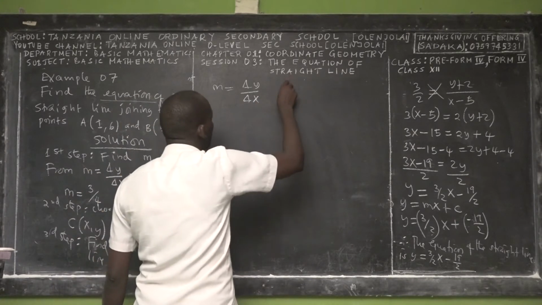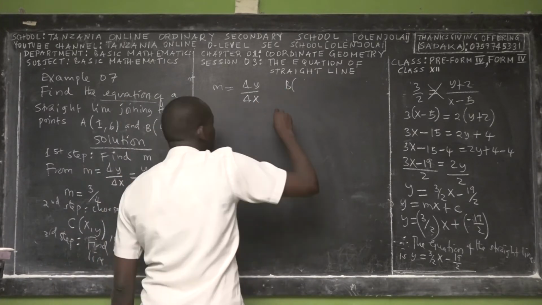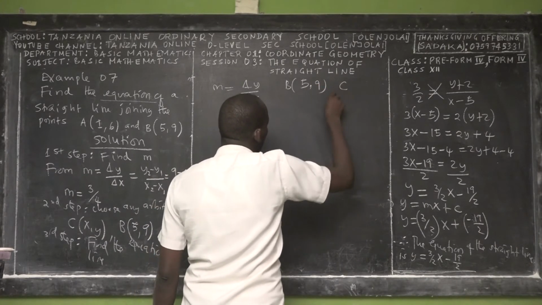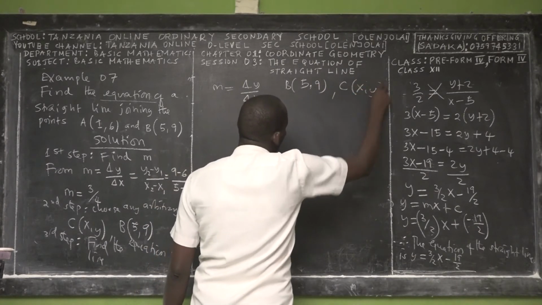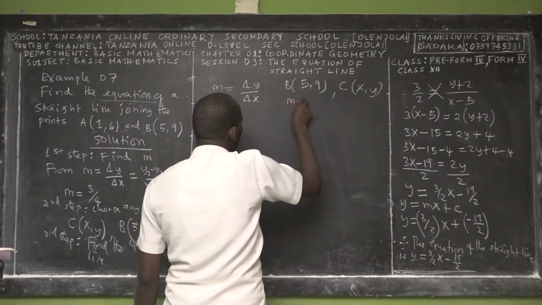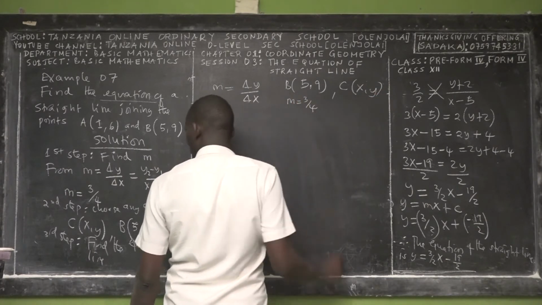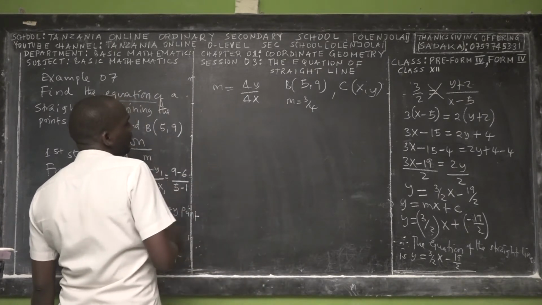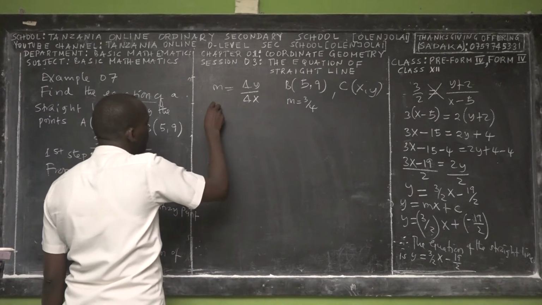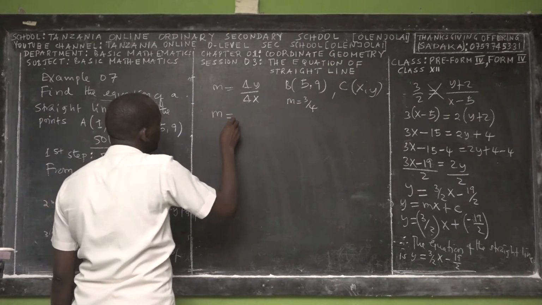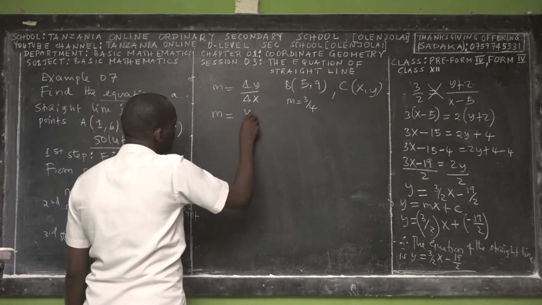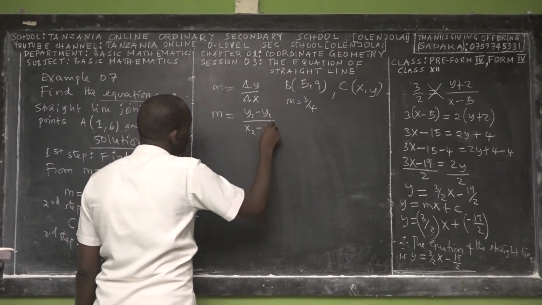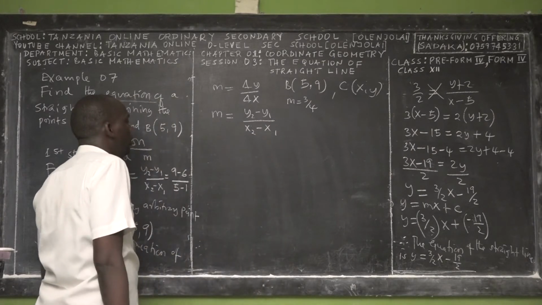Our two points are B, which is (5, 9), and another arbitrary point, C, which is (x, y). And the gradient we found is 3 over 4. So we have the gradient as change in y over change in x, which is y2 minus y1 over x2 minus x1.